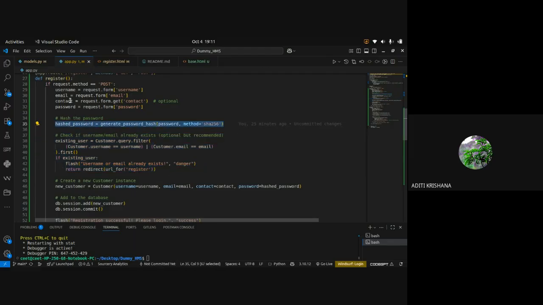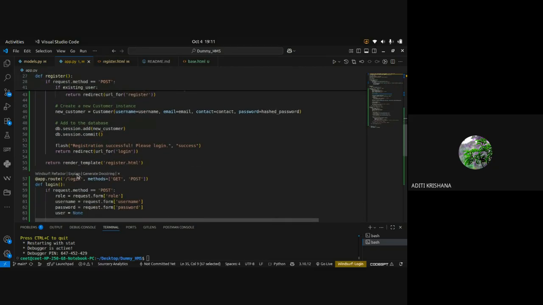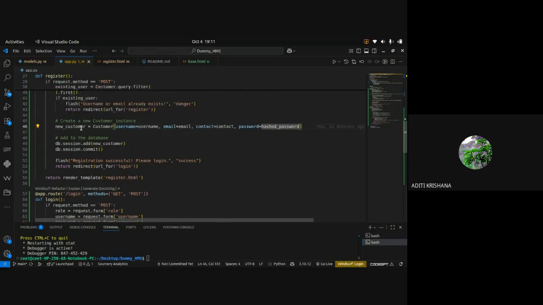Once all the things have been taken and stored inside the variables, we create again a new variable, that is new customer. And what is happening? It is storing all the details in the table for each column. The column names are username, which is in blue color, and the variables that have stored the data are in white color here. Then this variable is added inside the database, and then it has been saved. Then a flash message is shown that registration is successful, and it will redirect us to the login.